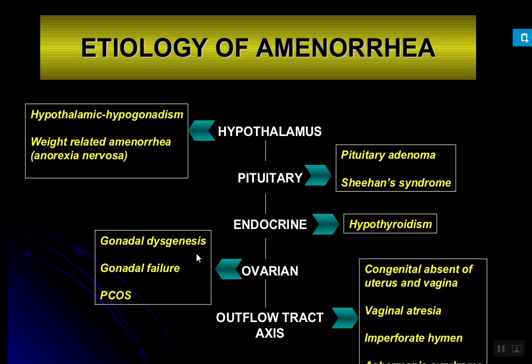Okay? Next, pure gonadal dysgenesis, which we already discussed, is defective development of the ovary in females. Next is radiation or chemotherapy. If girls or women have undergone any treatment of radiation or chemotherapy, it can lead to amenorrhea. Next is galactosemia. Okay, it is related to galactose. It's a disorder in which galactose accumulates in the body. Next, any anatomical abnormality of the genital tract, either in the ovary, tubes, or any other part, can lead to amenorrhea.